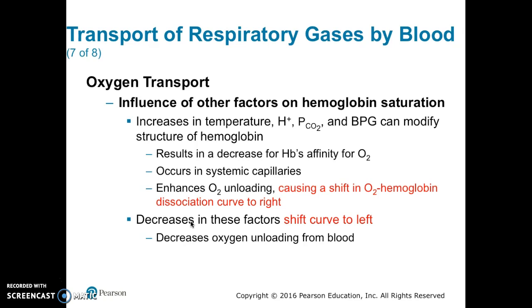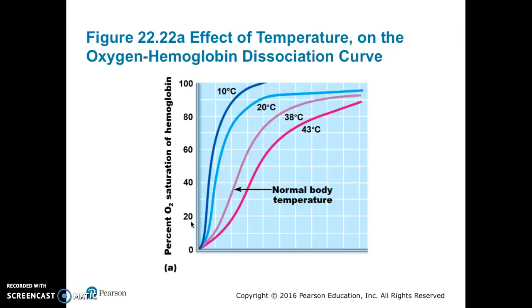Decreases in these factors shift the curve to the left, decreasing oxygen unloading from the blood. In this figure, we see the effect of temperature on the oxygen-hemoglobin dissociation curve. At a normal body temperature, 38 degrees Celsius, we see, at the light pink right here, a normal dissociation curve.